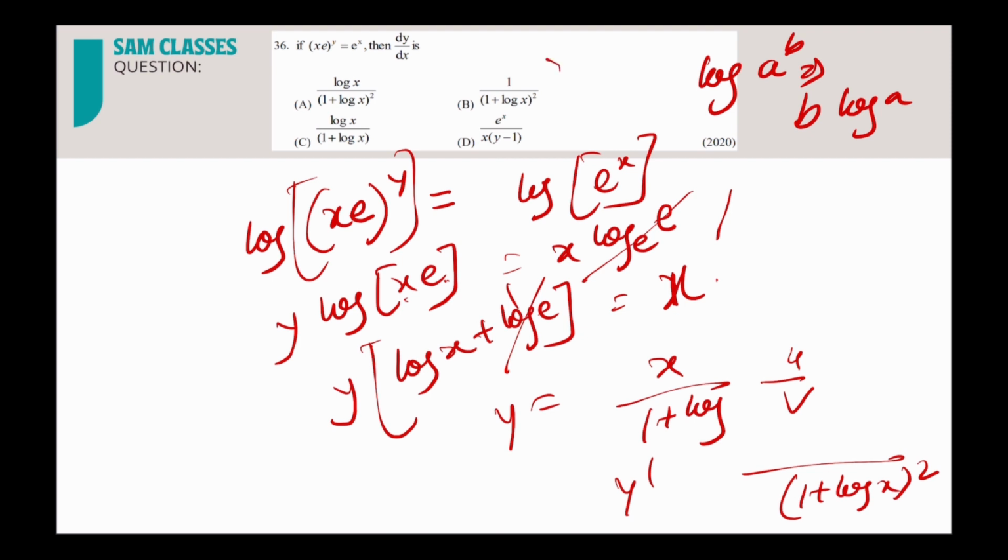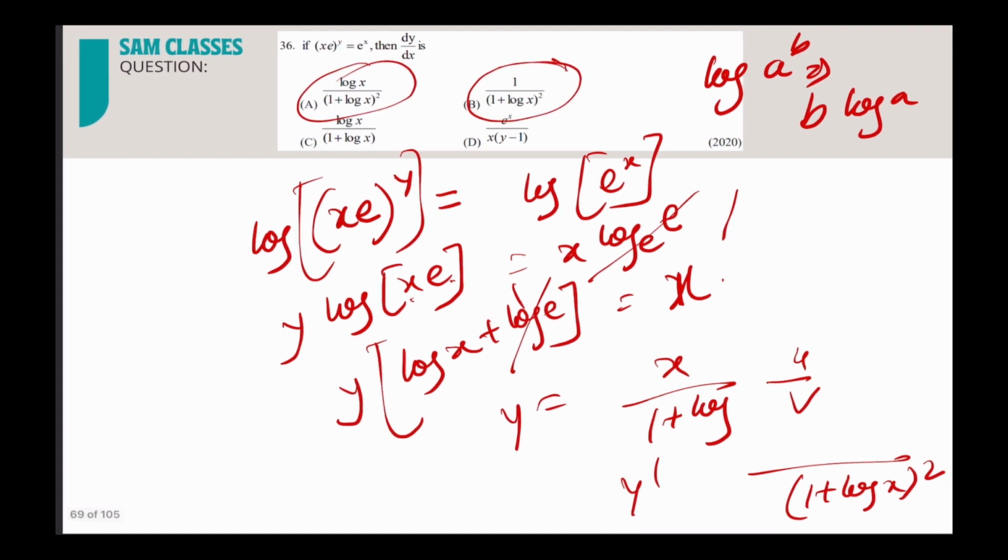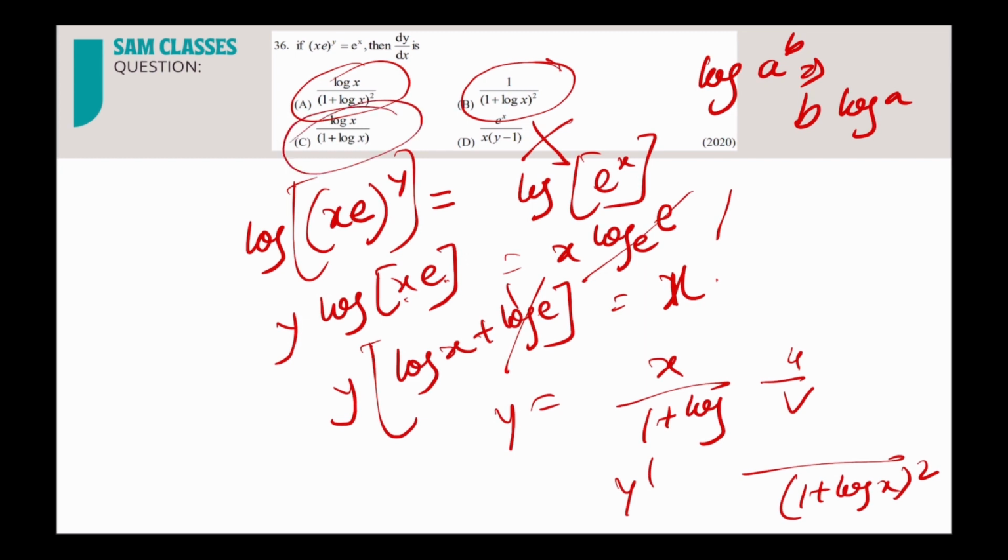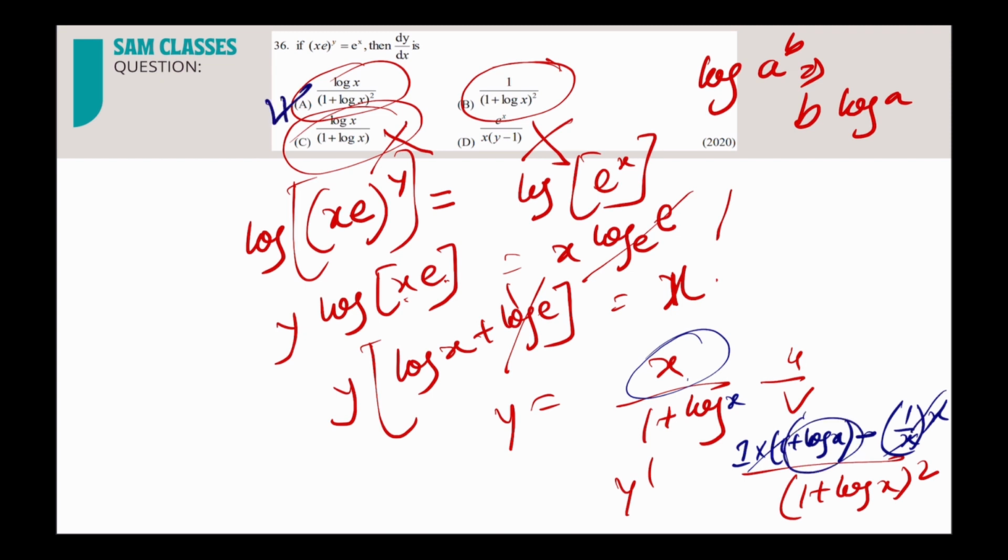See, only one value is there, 1 plus log x, so either this or this, because this is not possible, correct? So let's see. Now if I solve the upper one, u dash means 1 will be there, into v means 1 plus log x minus v dash. So if I solve for log x, I'll get 1 by x into x. So this and this are gone, 1 and 1 gone, so top will have log x. So done. You don't have to solve a lot of it. You need to understand. Once you understand, you can do all of the questions in a much simpler manner.